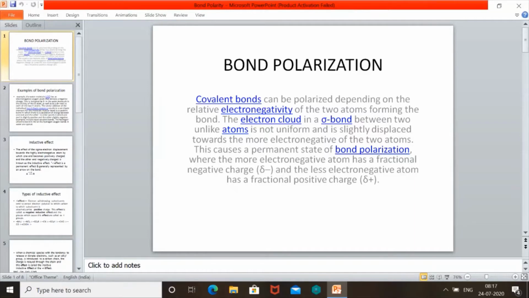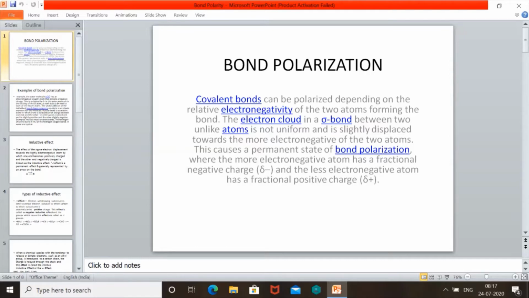So here, what is bond polarization? We have to understand. Before that, we have understood that a covalent bond is formed by mutual sharing of unpaired electrons between two atoms. One atom is carbon, the other atom will be a different atom.